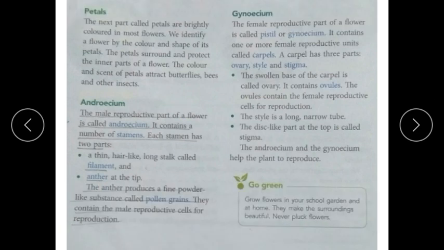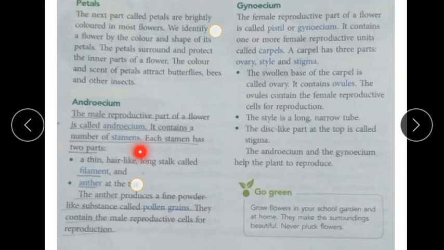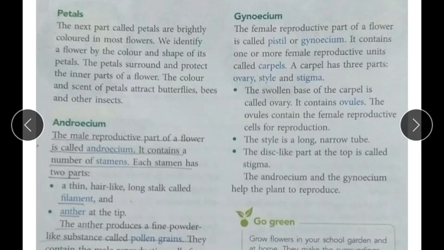as I have shown you petals, you should remember which part of the flower is the petal. The next part called petals are brightly colored in most flowers. You have seen that petals are of different colors. Some flowers have yellow petals, then pink color, red color. So we identify a flower by the color and shape of its petal. How will you come to know which flower it is? Because of the shape of the petal, no?